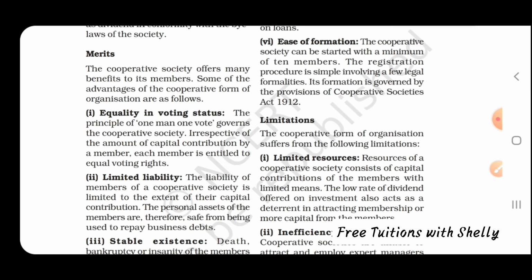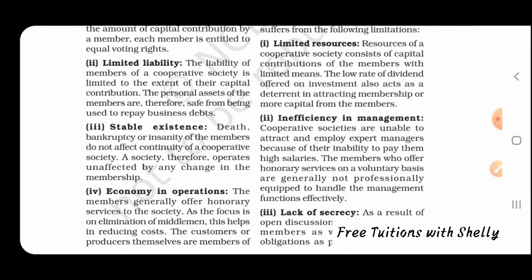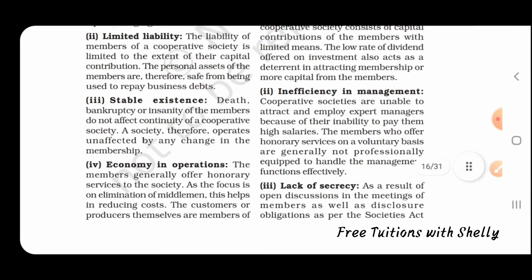Next is limited liability. That is, the liability will be limited to the extent of capital contributed by them. Next is stable existence. Bankruptcy or insanity does not affect it, because it is having a continuity. Next is economic operation. The members offer honorary service to the society, as the focus is on elimination of middlemen. This helps in reducing cost.